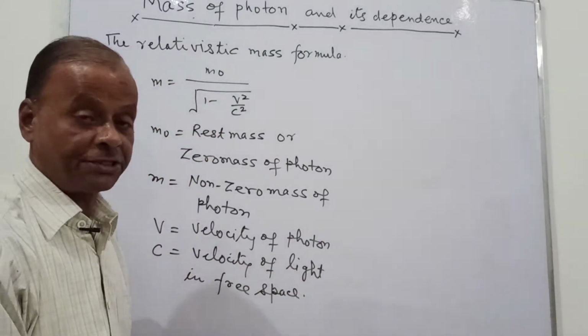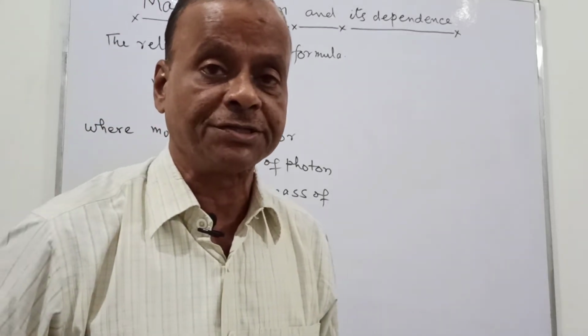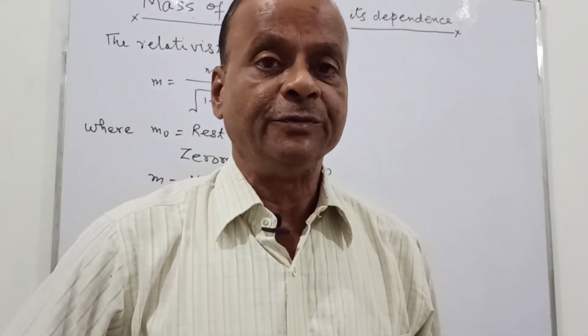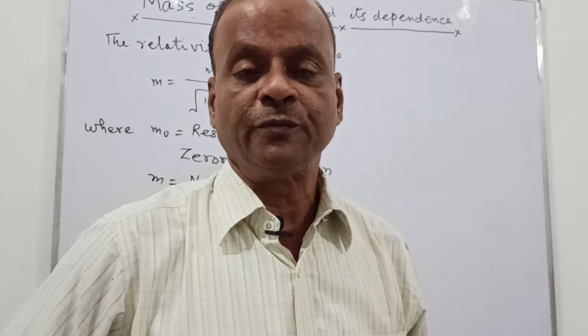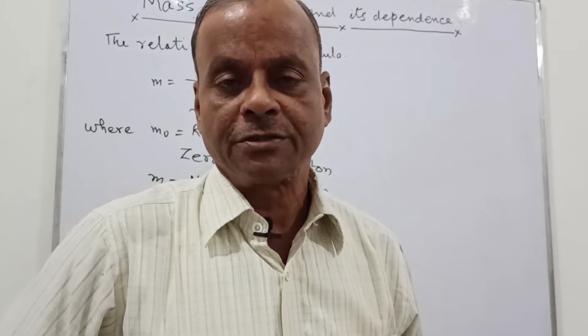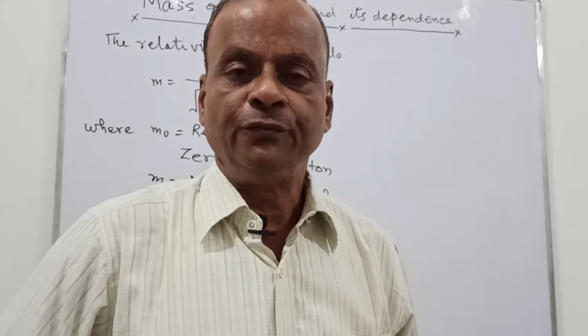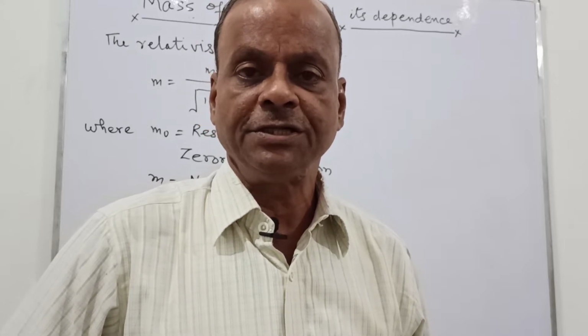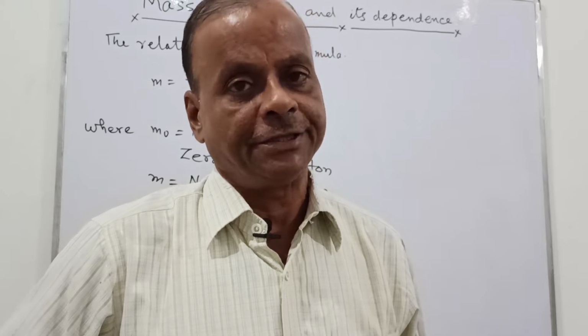These terms are very necessary to understand: m0 is called the rest mass or the zero mass of the photon, and m is the non-zero mass of the photon, v the velocity of the photon, and c the speed of the light.